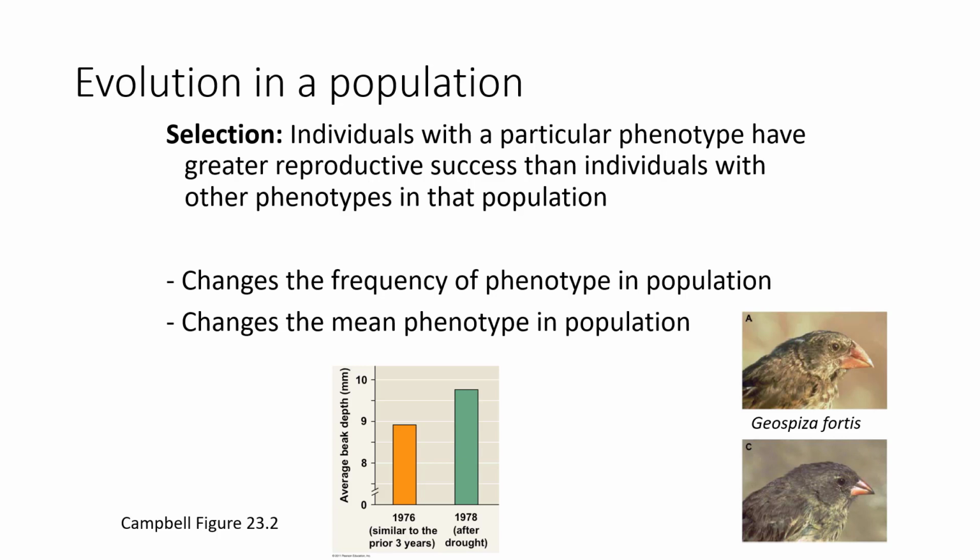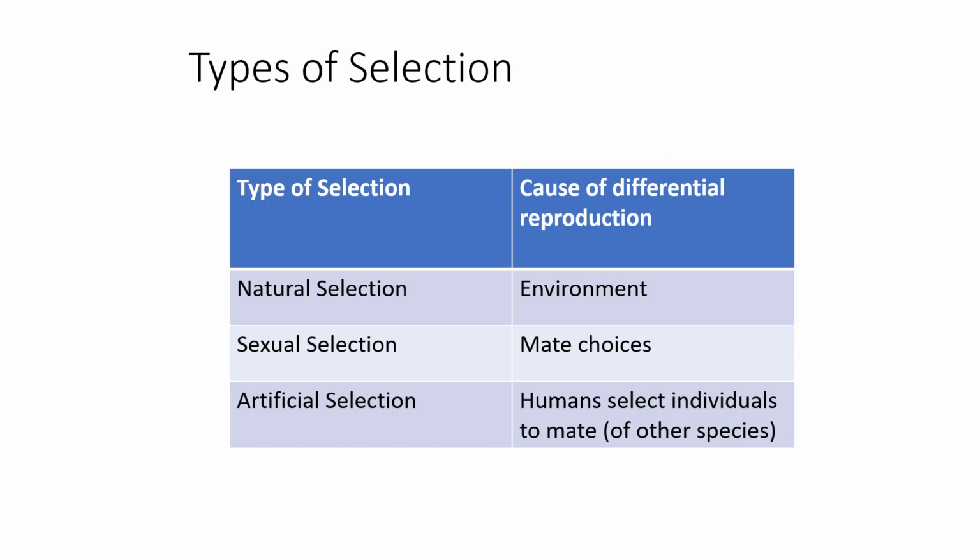So we see the average depth of the beak. How deep is that beak? In genus Fortis, a finch species on the Galapagos archipelago, what we see is that between 1976 and 1978, you have an increase in the average beak depth during a drought, during which the ones with the deepest beaks had the greatest success at opening seeds and therefore had higher fitness, i.e. left more offspring with different beaks.